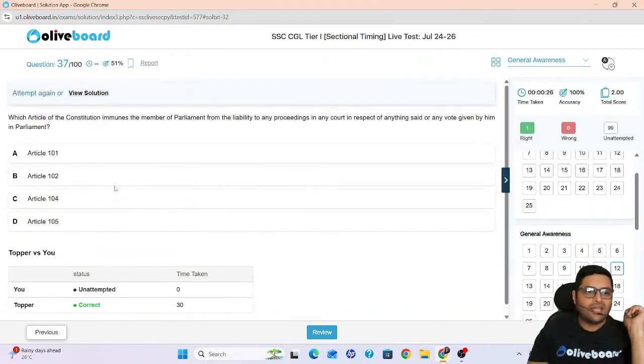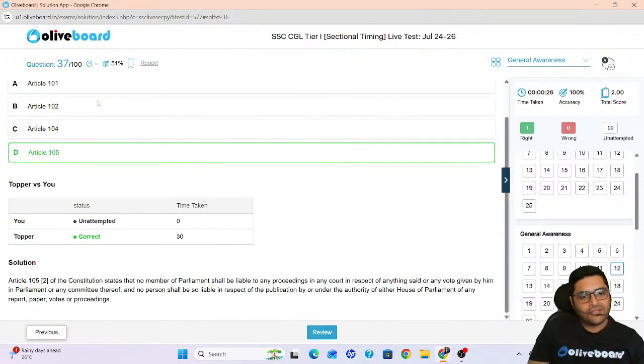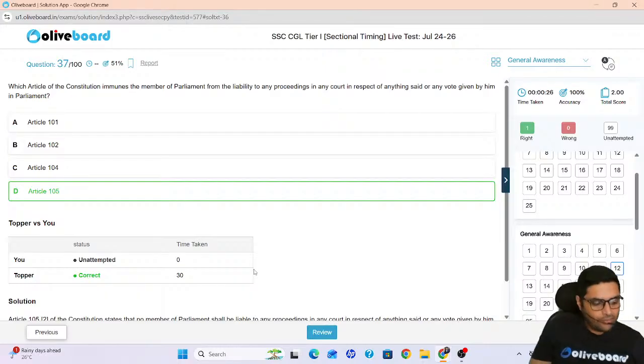Next, which article of the Constitution immunes the Member of Parliament from liability to any proceedings in the court in respect of anything said or vote given by him? Which one? What do you think is correct here? It is Article 105. It gives immunity to the Members of Parliament or any committee thereof, for a vote given by him or any committee also. So he is not liable. Easy. Article 105, will you remember?